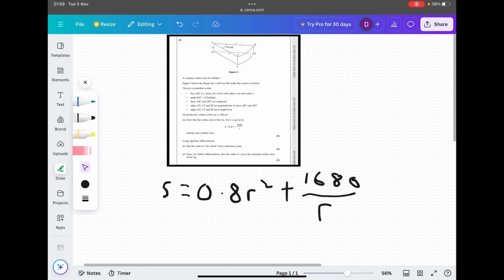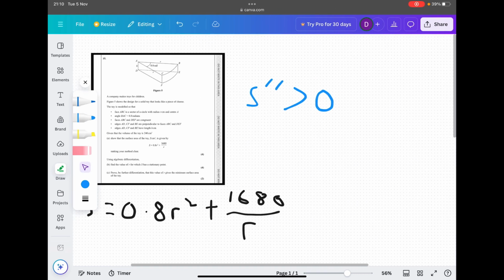Okay, so for the final question, it says prove by further differentiation that r is the minimum surface area. So how would we find the minimum? That's our keyword, minimum. So in order to do this, what we do is we differentiate the equation twice, and the condition for a minimum is that the second derivative, I'll just say S prime prime for short, would be greater than 0 to be a minimum.